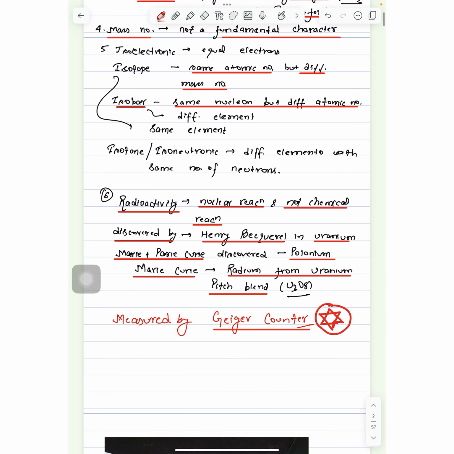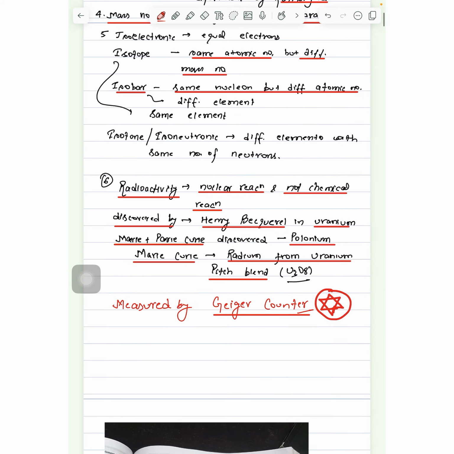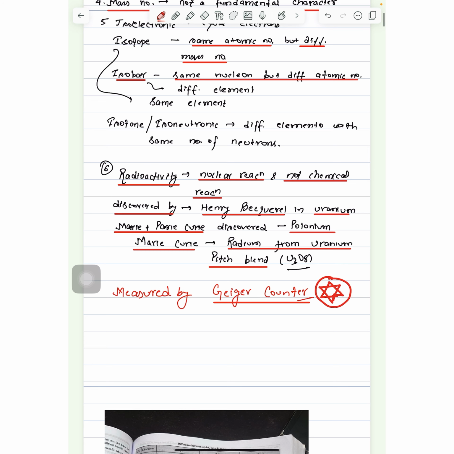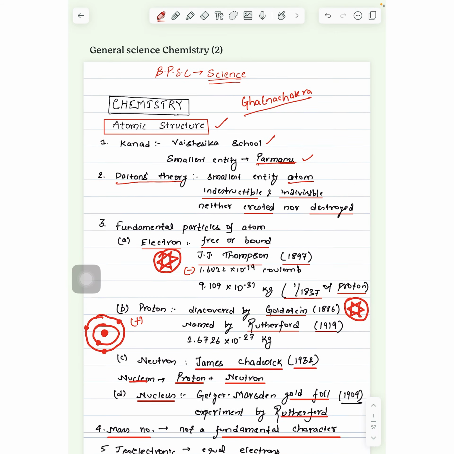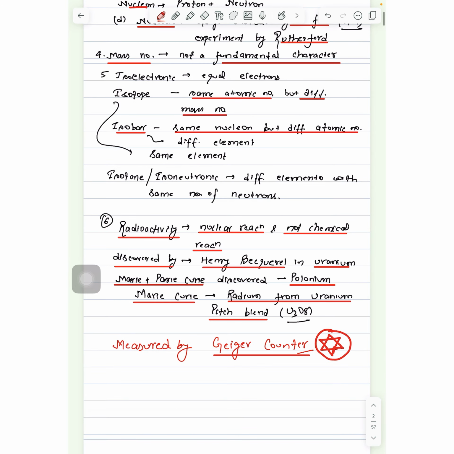Radioactivity was discovered by Henry Becquerel in uranium. Marie Curie and Pierre Curie discovered polonium. Marie Curie extracted radium from uranium ore, pitchblende, U3O8. Radioactivity is measured by Geiger counter. This is what we have studied till now.